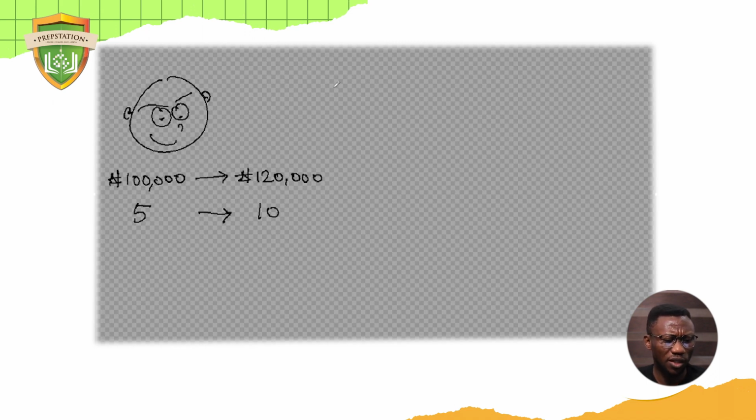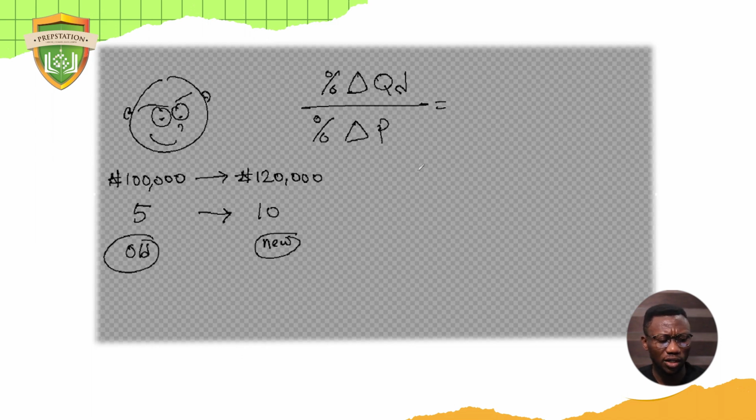So let's calculate this. The formula says percentage change in quantity demanded divided by percentage change in income. So what is his old income and what is his new income? Of course, the new income is the later one, and the old income was the former one. Now the change in his units is 5, because he's buying 5 more now. That's 5 over the old one, which is 5, times 100 over 1. Let's do the same for income. His income usually was 100,000, now it's 120,000. So there's a 20,000 naira difference.